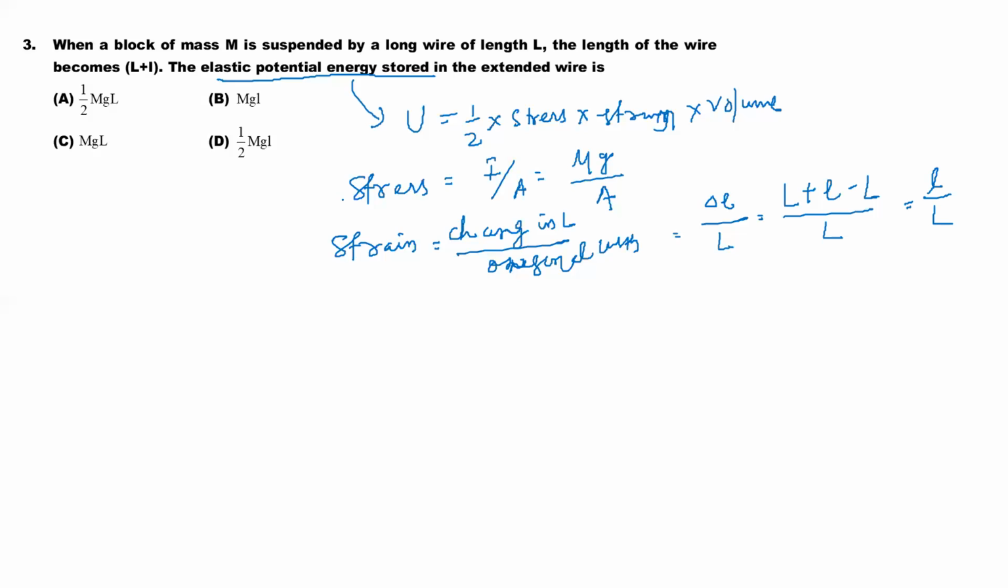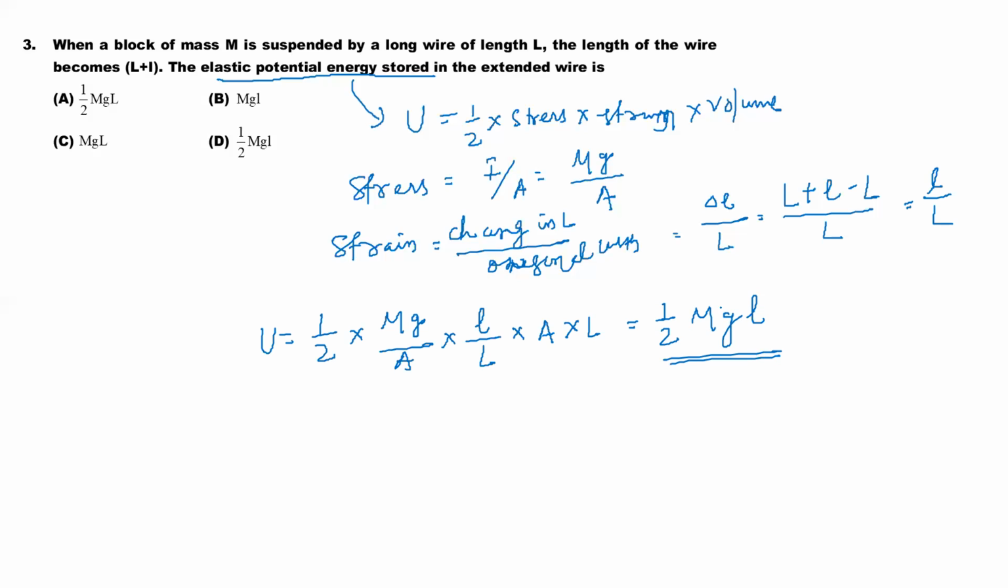So if I go for finding the energy, then U is equal to how much? Half into stress. How much we got? Mg by A. Strain how much we got? Small L by capital L. Into volume, how much we got? Area into length is the volume. So area cancelled, length cancelled. So it is going to be how much? Half mg. That is the energy, elastic potential energy stored in the extended wire.